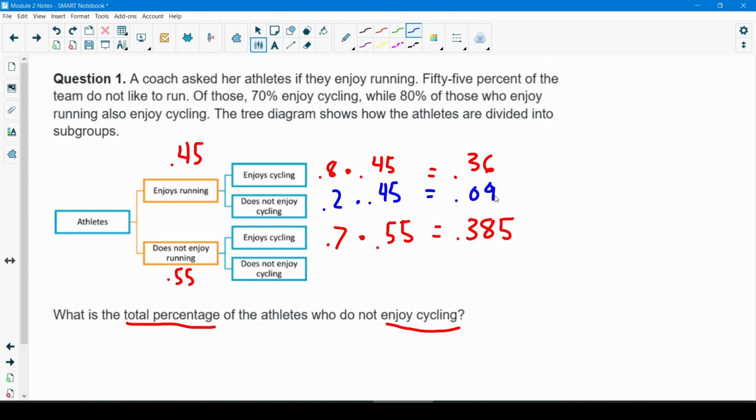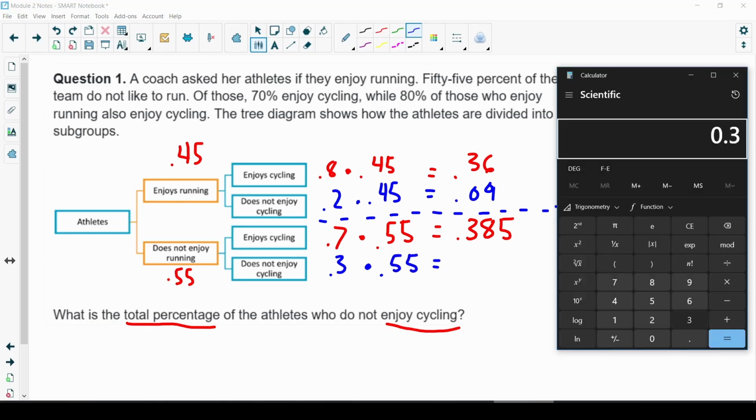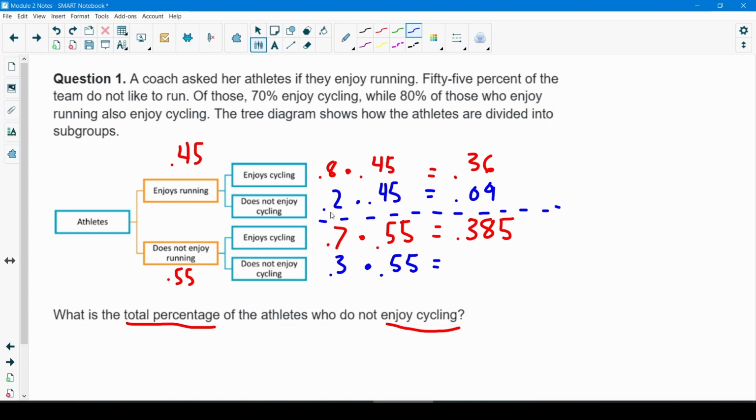All right, so 9%. And I'll do the same thing down here. Let's keep these separated. This was 0.7, so this must be 0.3. I just get that from doing 100% minus 70% equals that 30%. And I'll multiply this by 55%. So I'm doing 0.3 times 0.55, and I get 0.165, or I could say 16.5%.